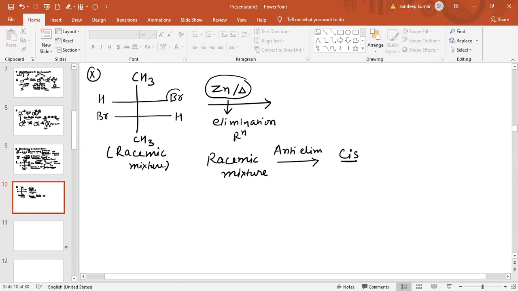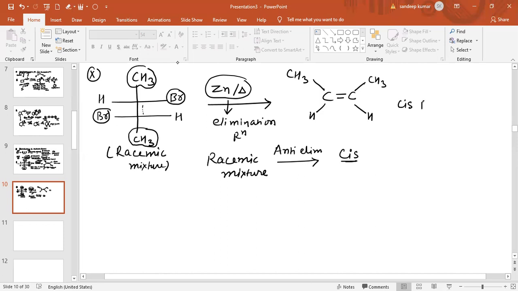Now see, these two bromine atoms will be removed, and a double bond is formed between these two carbon atoms. These two CH3 groups will be on the same side of the plane, because of which the cis isomer is obtained. So this is basically the cis isomer of but-2-ene. So the cis isomer is obtained from the racemic mixture.